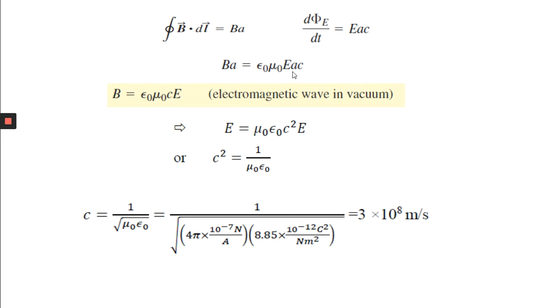A cancels, so you can write B equal to epsilon 0 mu 0 E C. But remember what you have got earlier: E equal to B into C.